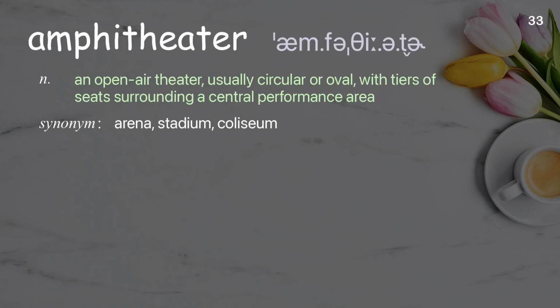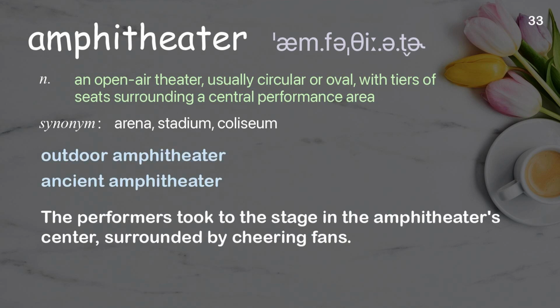Amphitheater. An open-air theater, usually circular or oval, with tiers of seats surrounding a central performance area. Examples: Outdoor amphitheater. Ancient amphitheater. The performers took to the stage in the amphitheater's center, surrounded by cheering fans.